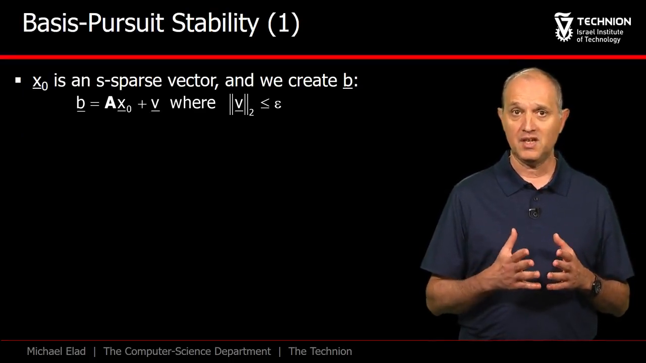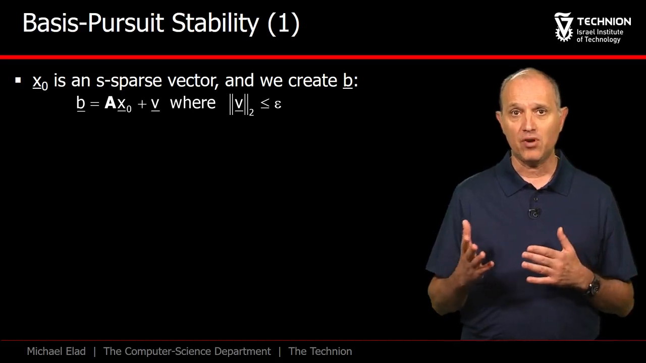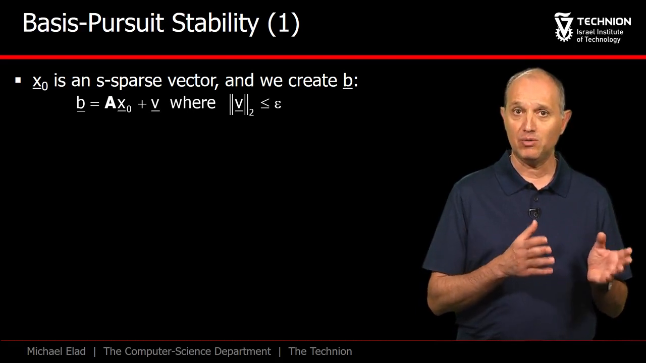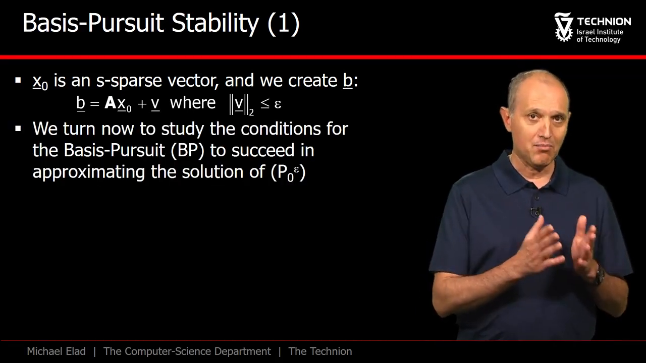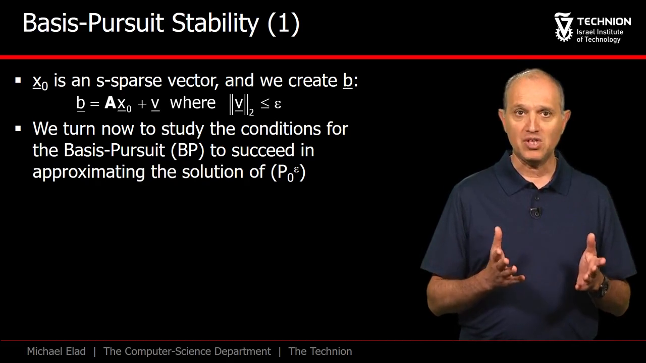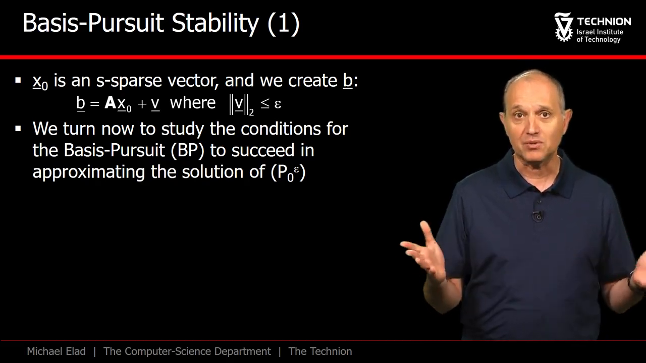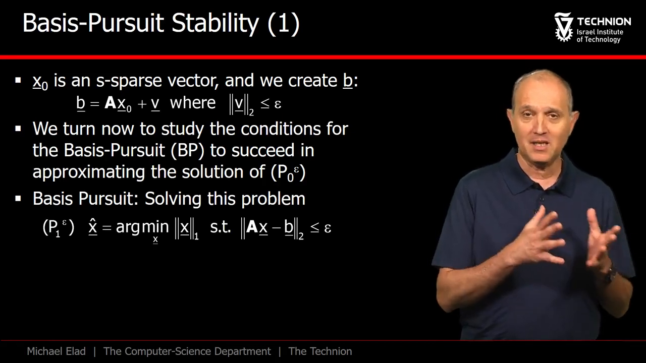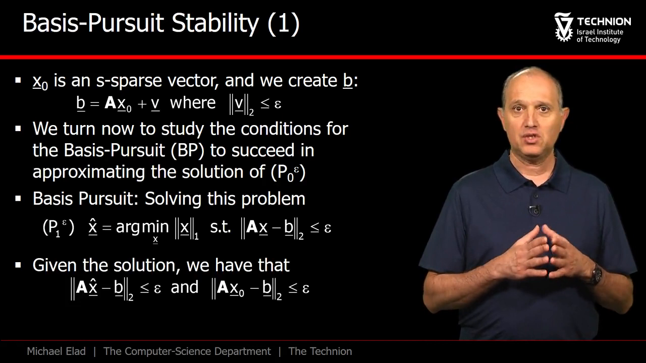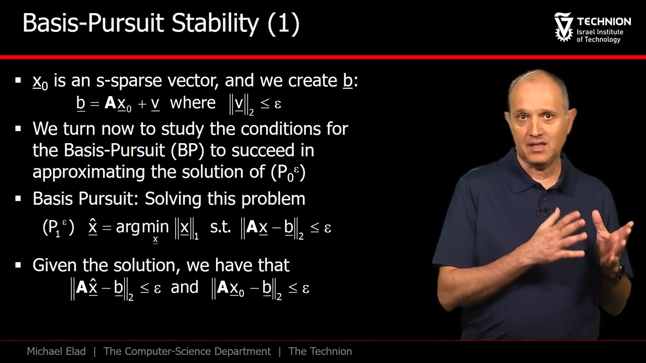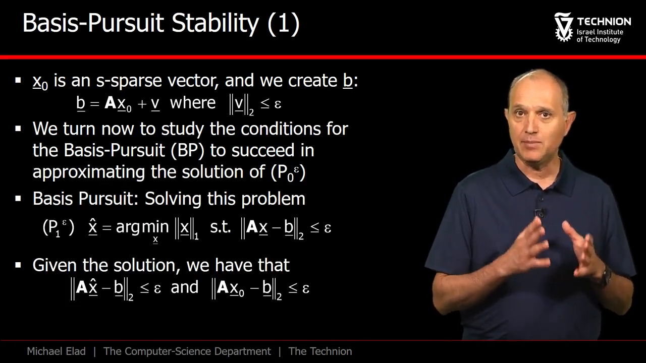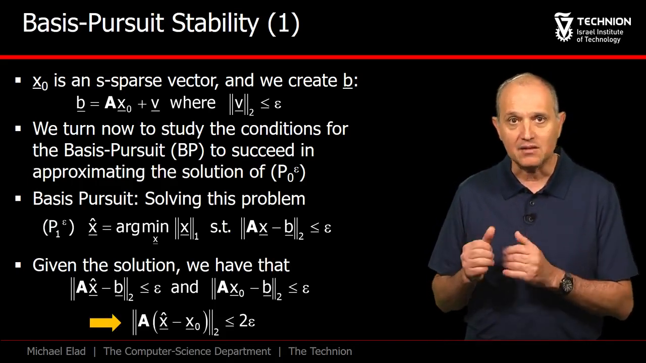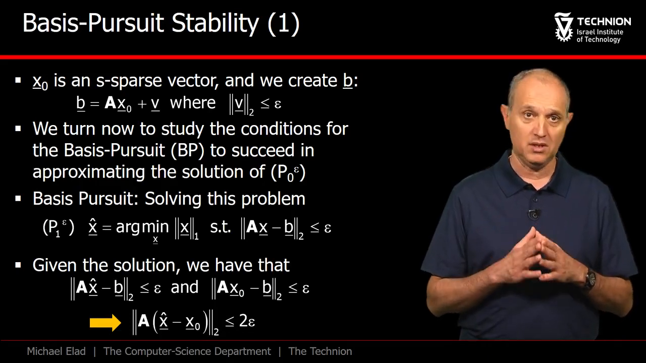As before, we start with an S-sparse vector x0 and create B from it by A times x0 plus noise. We assume that the noise is of bounded norm epsilon. Given A, B, and epsilon, our goal now is to approximate the solution of P0 epsilon using the basis pursuit. This means that we will be solving this minimization in which L1 has replaced the L0. The solution is x hat, and as x0, it obviously satisfies the epsilon constraint. Thus, as before, the L2 distance between Ax hat and Ax0 is upper bounded by 2 epsilon.